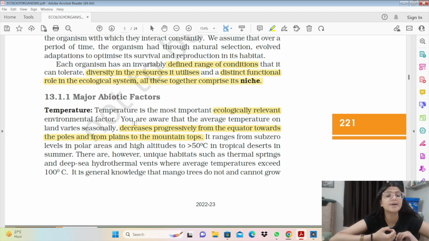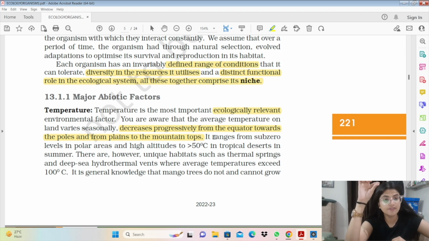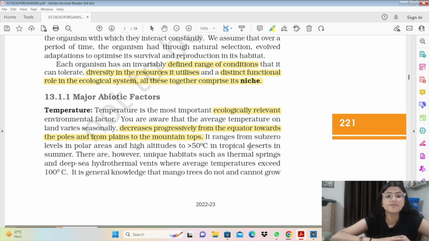ये क्यों है? Because हमारी enzyme functioning में temperature बहुत crucial role play करता है. Enzymes की efficiency ही एक optimum temperature पे आती है. As you studied in Class 11 Biomolecules, there is a graph given and it represents the enzymatic activity against the temperature. So we have a particular optimum temperature and it shows the peak at a very narrow specific range, which is the optimum temperature for that enzyme. So वो enzyme सिर्फ एक ही temperature पे काम करेगी. अगर वो particular temperature नहीं होगा तो enzyme properly function नहीं करेगी. And that is why the temperature is very important for the functioning of the body.